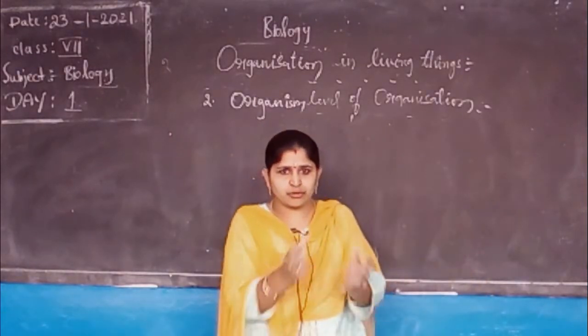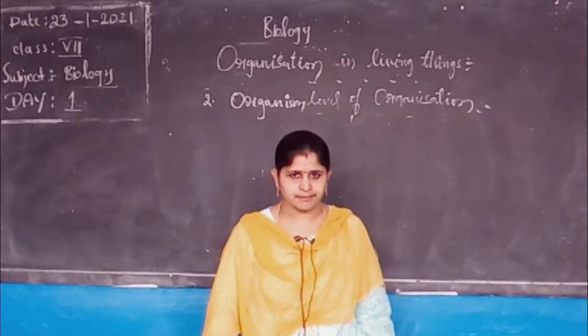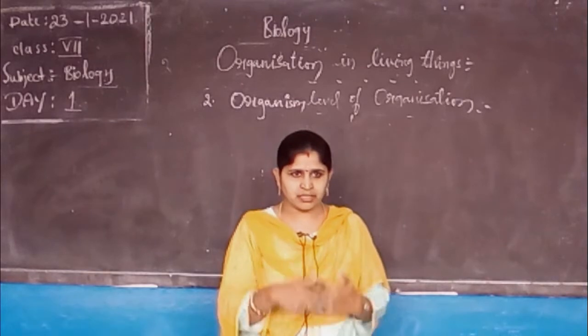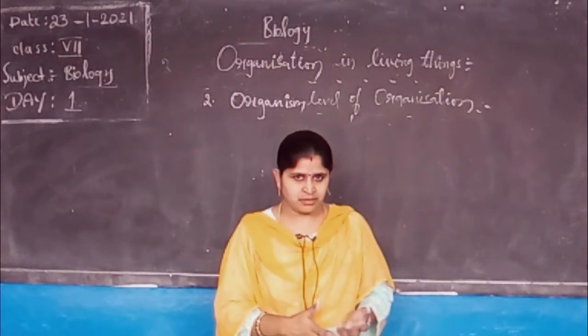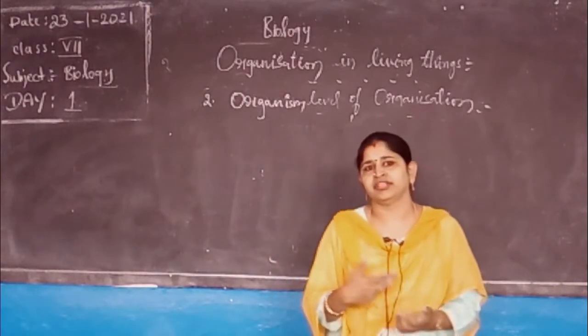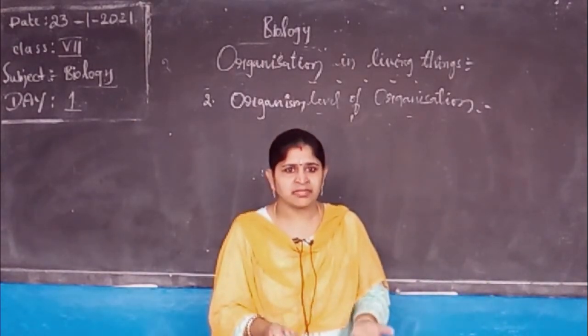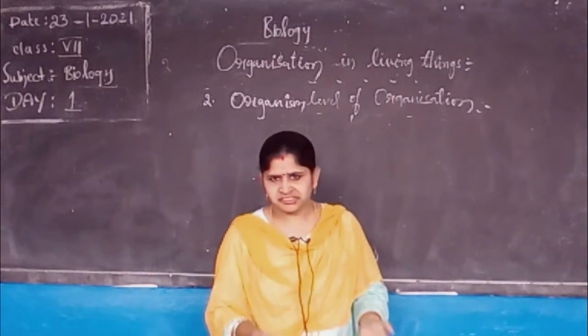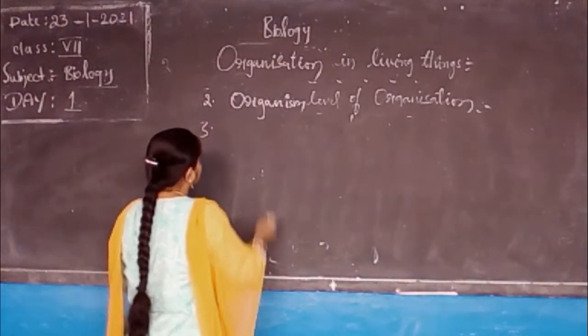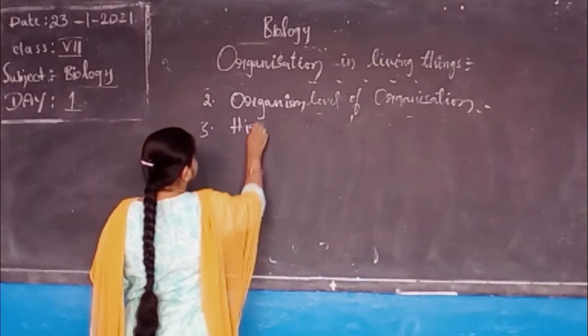All the systems grouped together to form an organism. Now, in our body we have many metabolic activities. The performance of all the metabolic activities inside the body is nothing but organism level of organization. Simple.